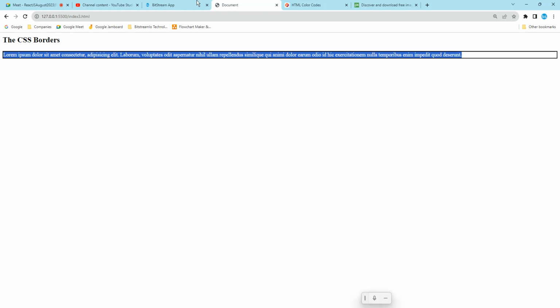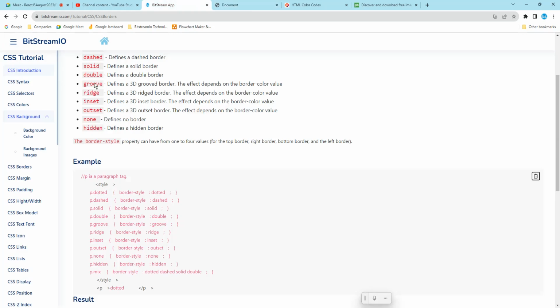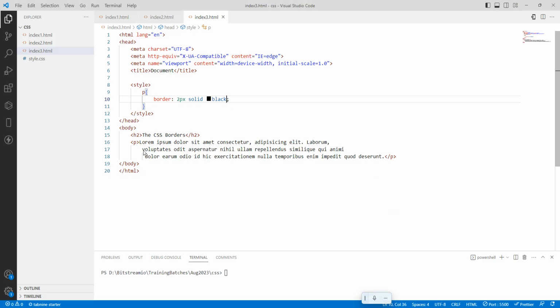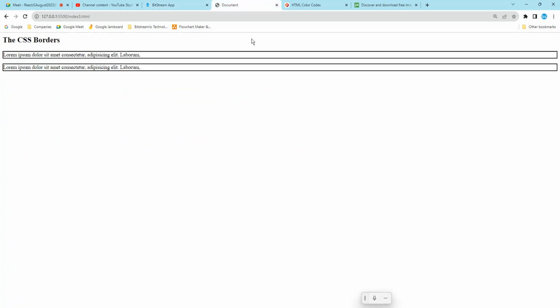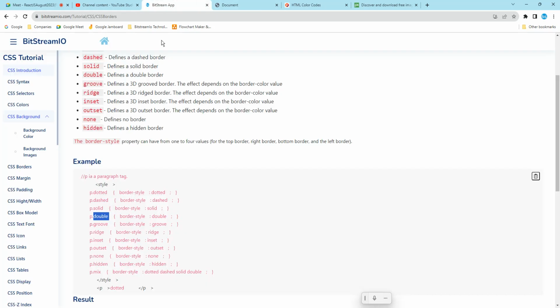So we have different types of borders. Dashed is there, solid is there, so we can discuss that here. Next, instead of this one full length, I will take only this text. I will add one more paragraph. Save it, run it. See, for this paragraph also border is there, and this paragraph also border is there. But I want to set different borders.